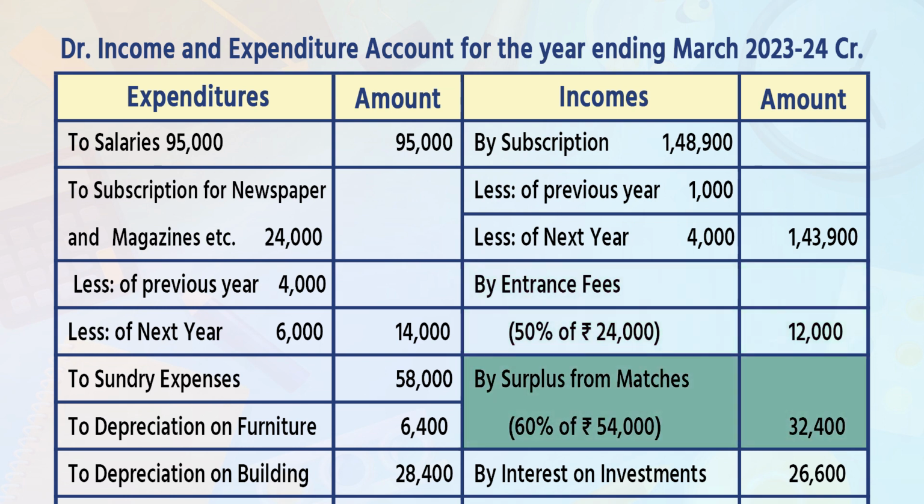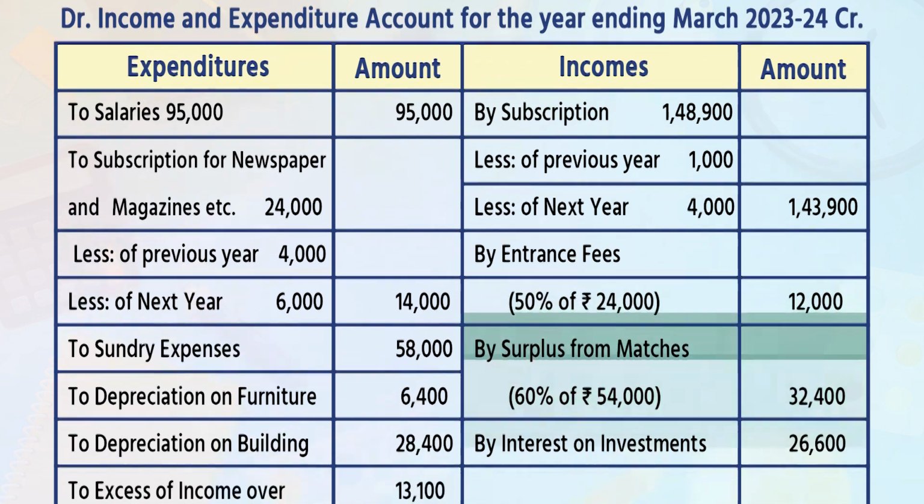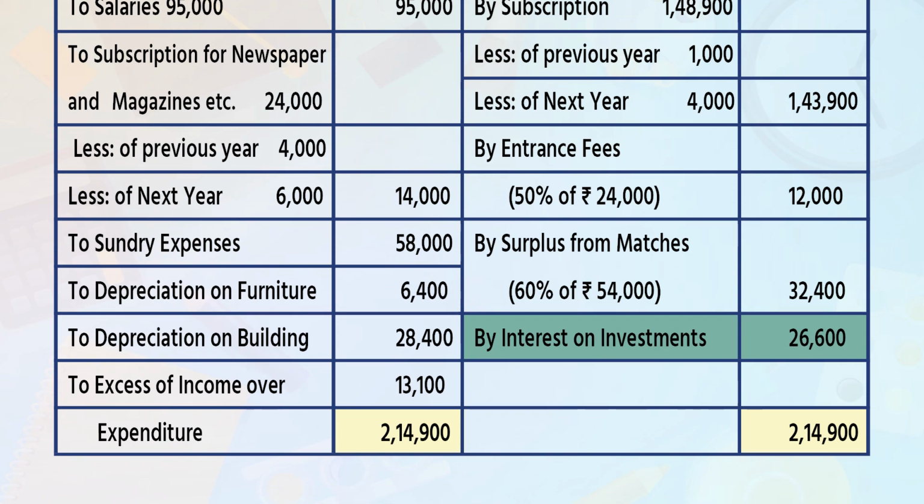By surplus from matches, 60% of rupees 54,000, that is 32,400 in the outer column. By interest on investment 26,600. Total of this is 2,14,900.